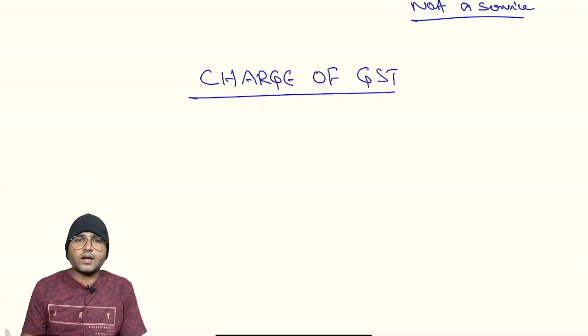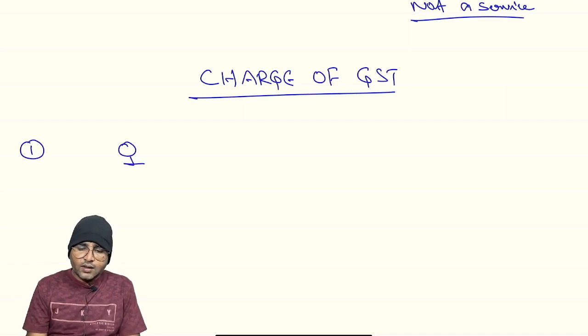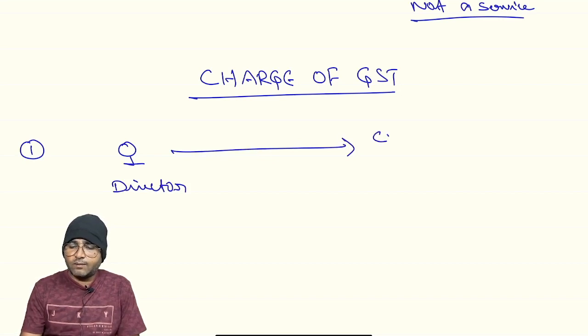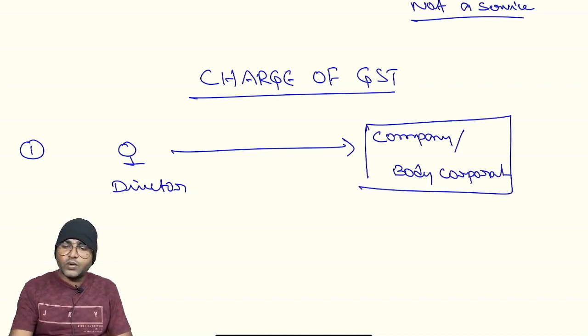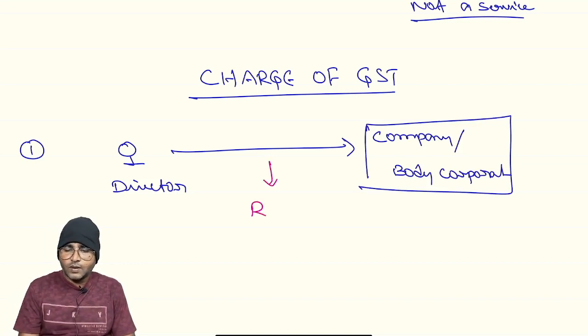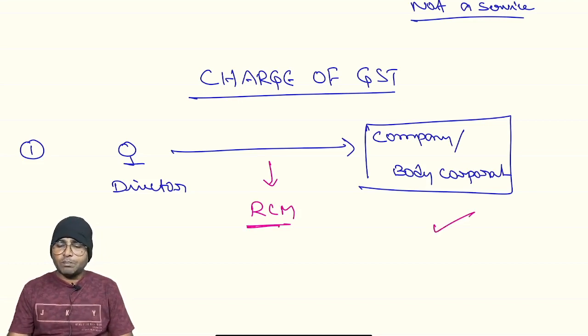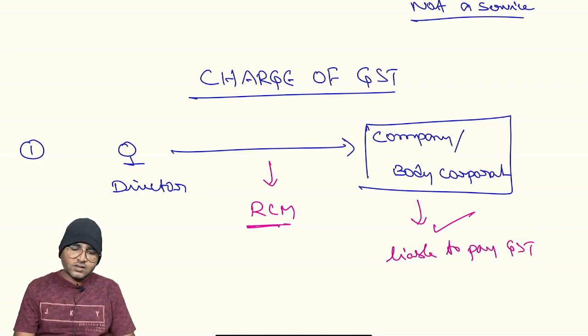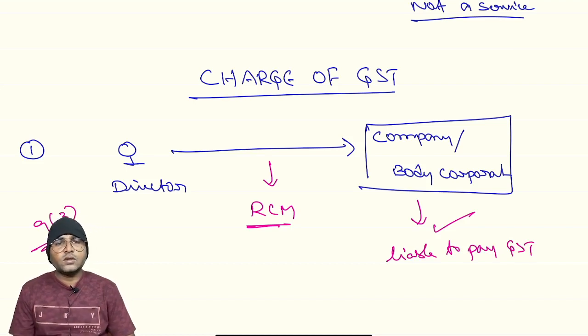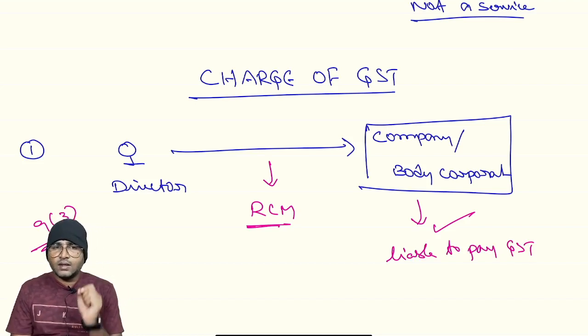Charge of GST. As we know, where a director renders services to the company or body corporate, the reverse charge mechanism is applicable, right? The recipient company is liable for payment of GST. This is Section 9 subsection 3. Any doubt? This is the provision which we discussed in the classroom.